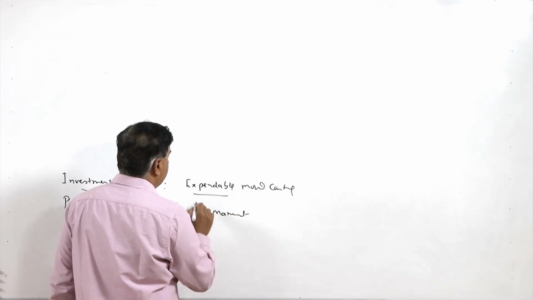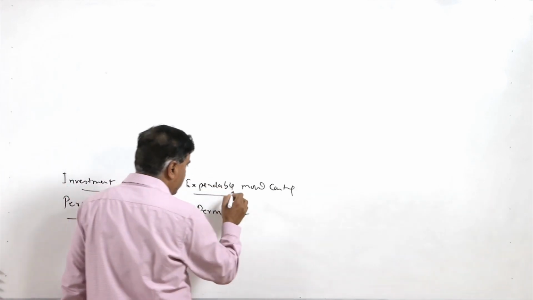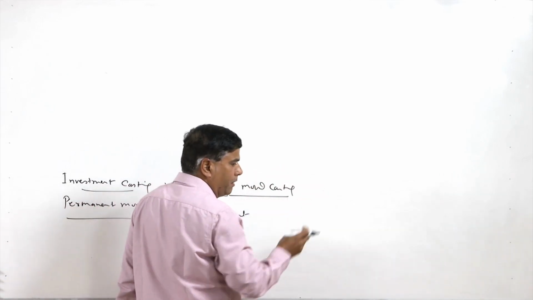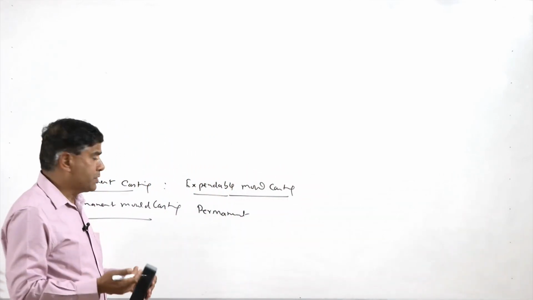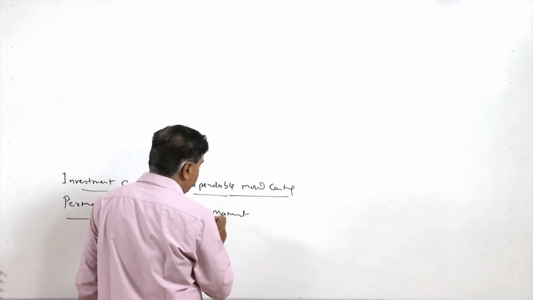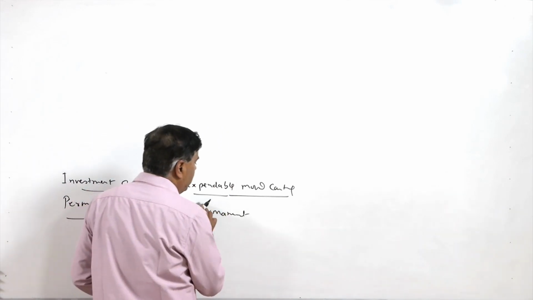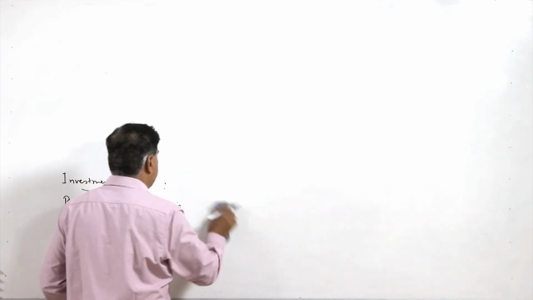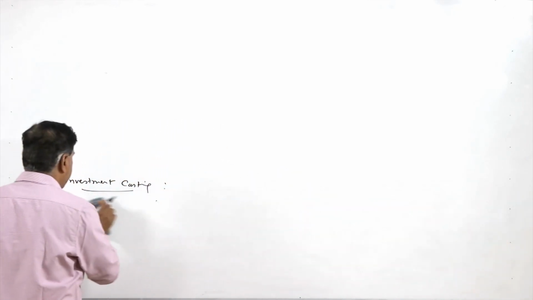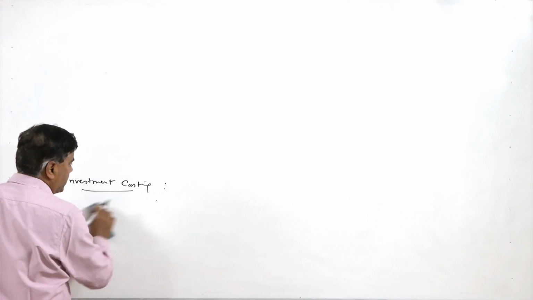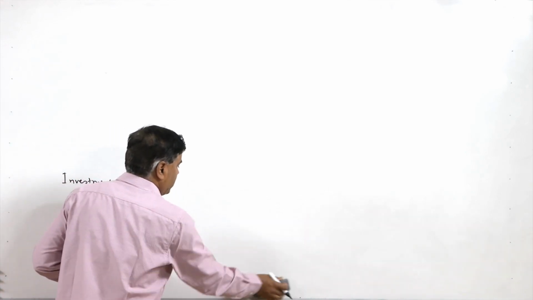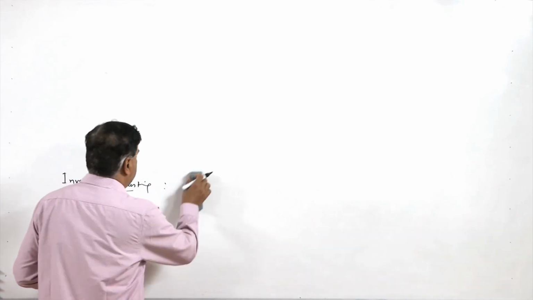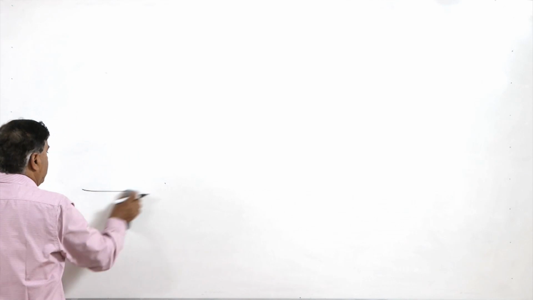Means here, after producing one casting, the mold has to be broken and then a new mold is to be prepared, but in case of permanent mold casting, the same mold will be used repeatedly for production of the casting. So, the permanent mold casting process is good for very high volume production, while for limited volume production the investment casting is good.